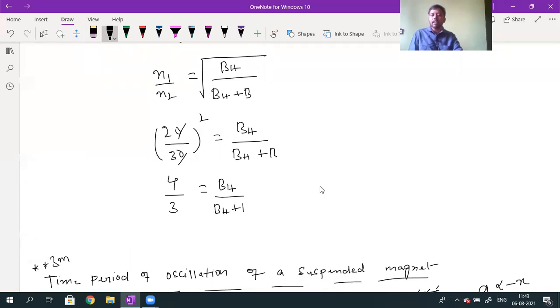Cross multiply, what do I get? 4 into BH plus 4 into B will be equal to 9 into BH. Here I made a mistake, it is 4 by 9, not 4 by 3.